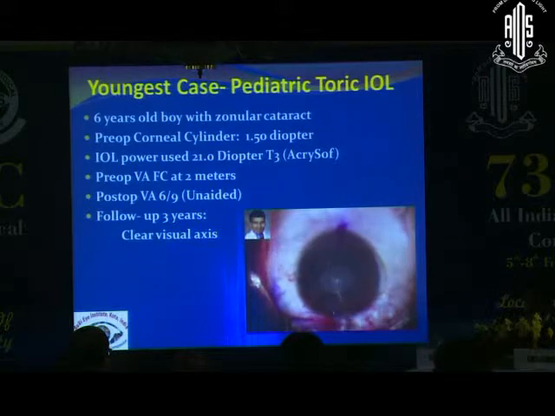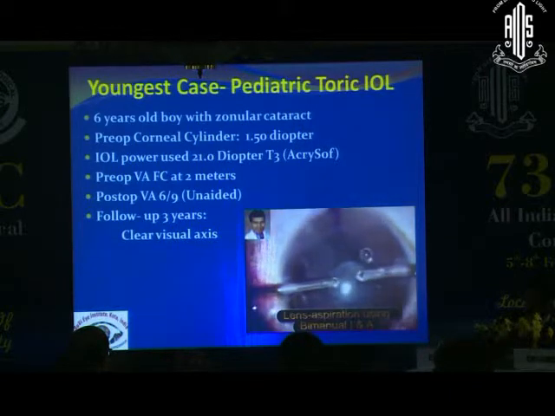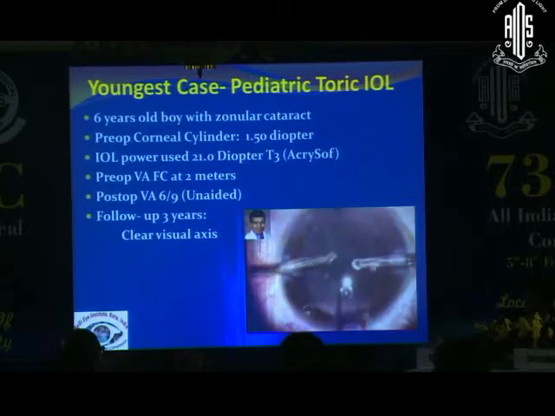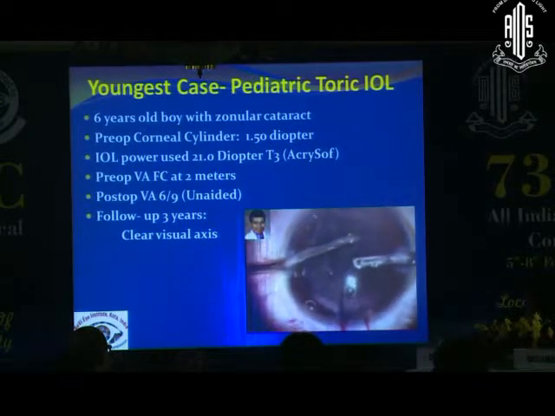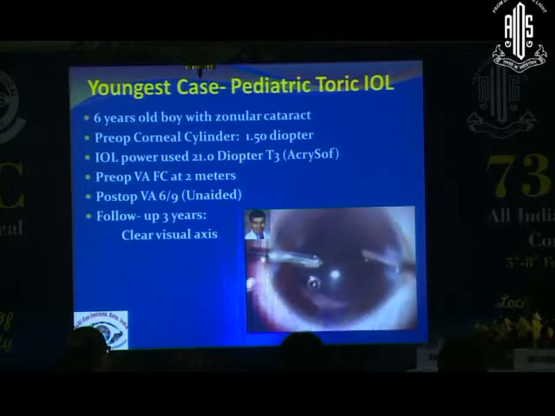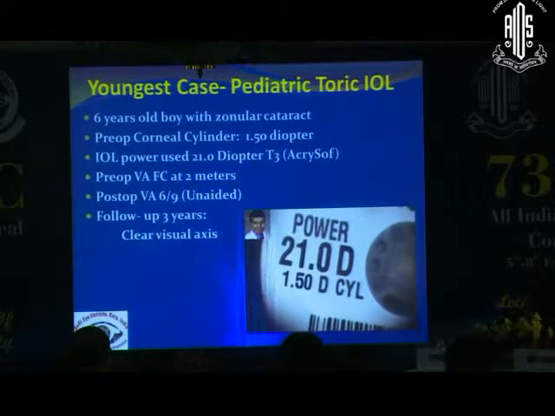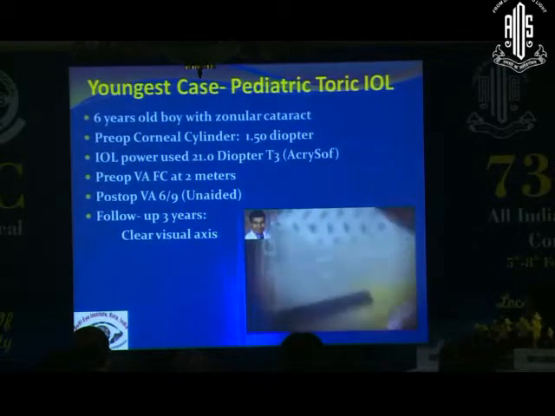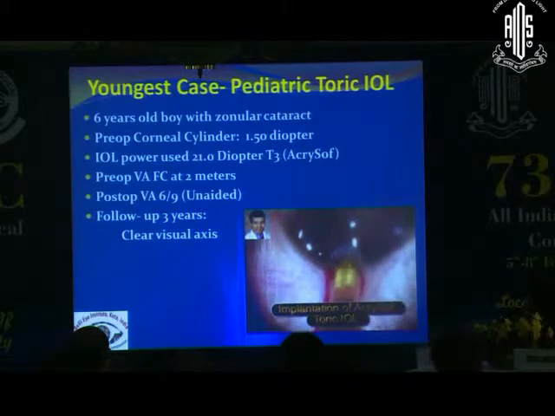We have not done a primary posterior capsulotomy in this case, because once you do a primary posterior capsulotomy, it's difficult to remove the viscoelastic behind the lens. In all cases, we have not done any posterior capsulotomy, and we did not do suturing as well. So this is the toric lens implantation in a 6-year-old child.